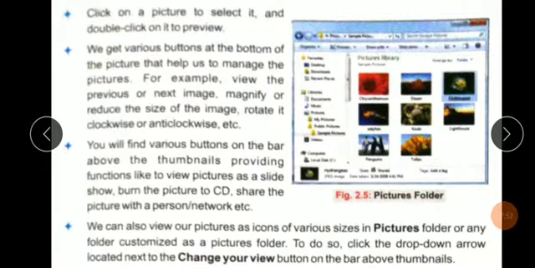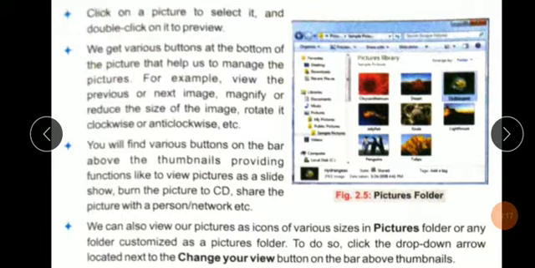And before the disk cleanup, this one is the process of burning. It means the first one is you copy a CD to the computer, and this one is from the computer to CD, which means the burn process. And here is given the pictures folder.